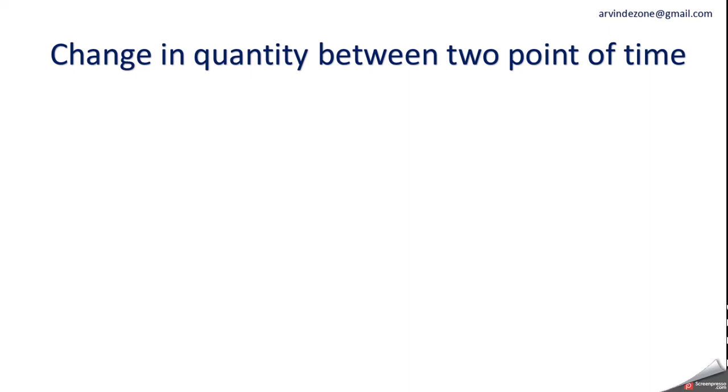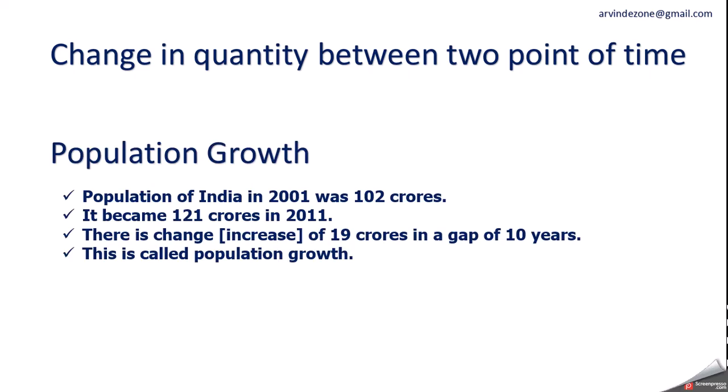Now come to our original topic. The original topic is population growth. We will talk about population growth. The population of India in the year 2001 was only 102 crores and it became 121 crores in the year 2011. Now can you find some changes? Yes, there is change. What kind of change? Increase or decrease? An increase of 19 crores in a gap of 10 years.